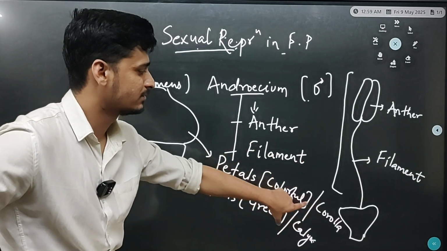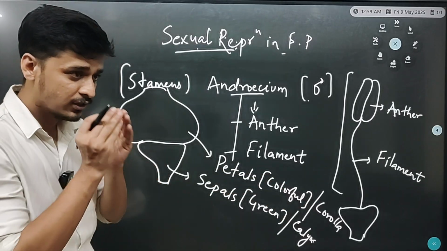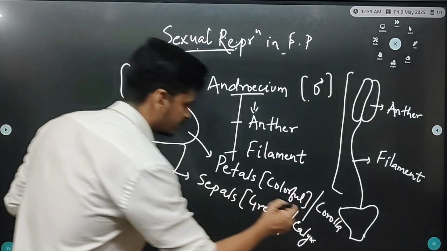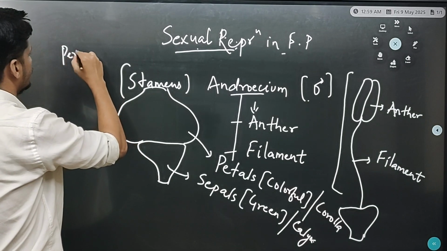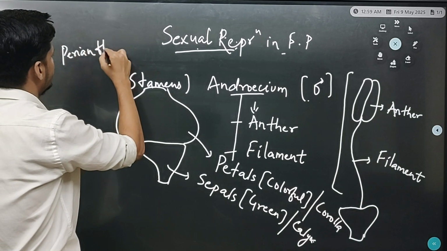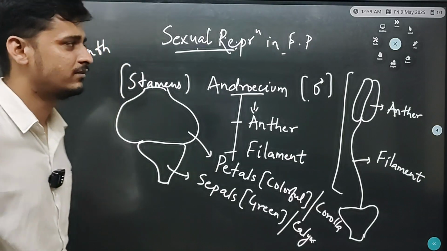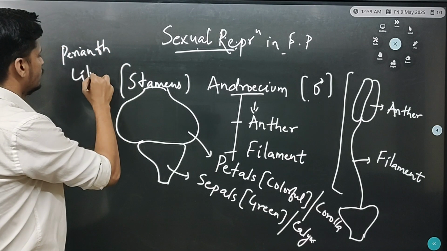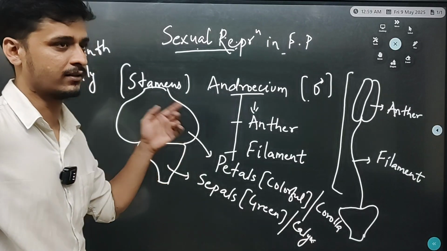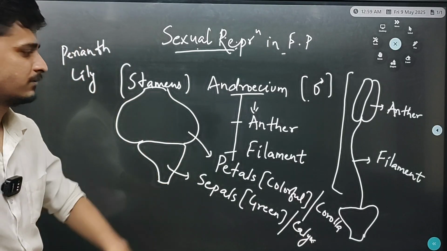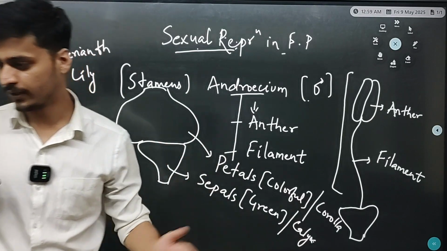So whenever calyx and corolla are fused together, this condition is known as perianth. You might have studied this perianth in the morphology of flowering plants. Example is lily. So perianth is fusion of calyx and corolla. And in other flowers, ये calyx और corolla दोनों differentiate होते हैं, ये दोनों free होते हैं.